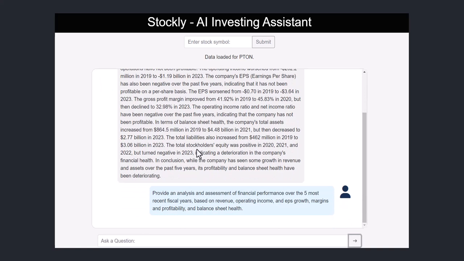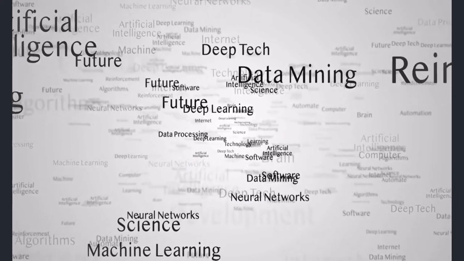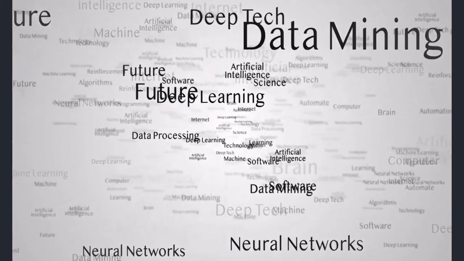Let's go down to the bottom and see what else it says. Total stockholders' equity was positive until 2023, where it turned negative. In conclusion, while the company has seen some growth in revenue and assets over the past 5 years, its profitability and balance sheet have been deteriorating. So this is information that is very useful when somebody's making a financial assessment on a company and trying to make an investment decision.